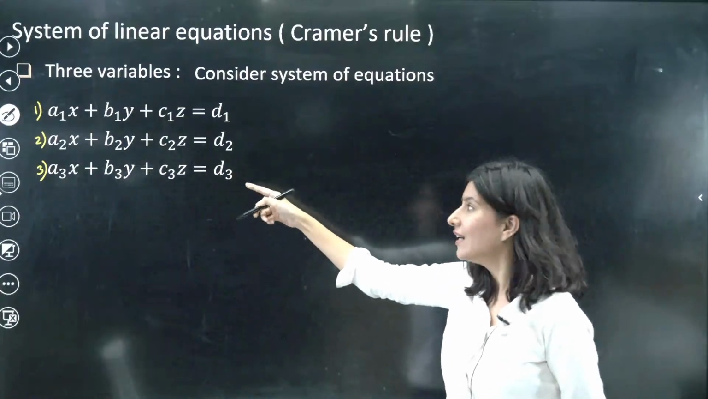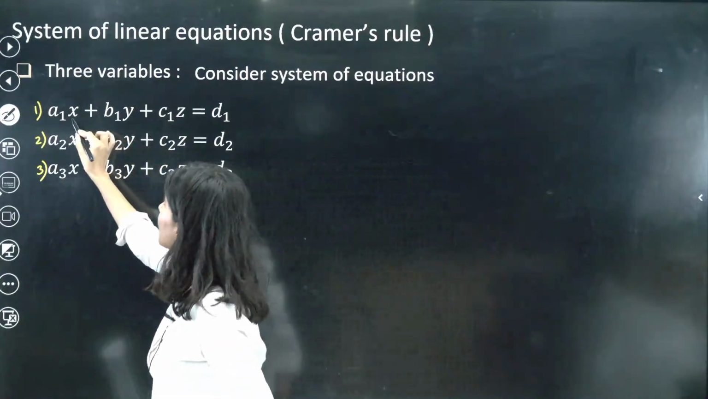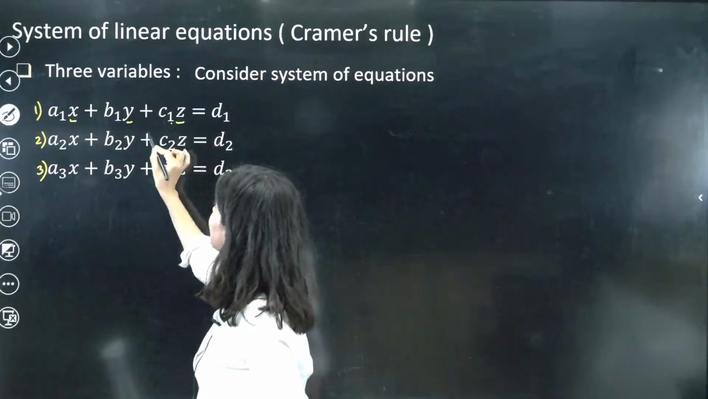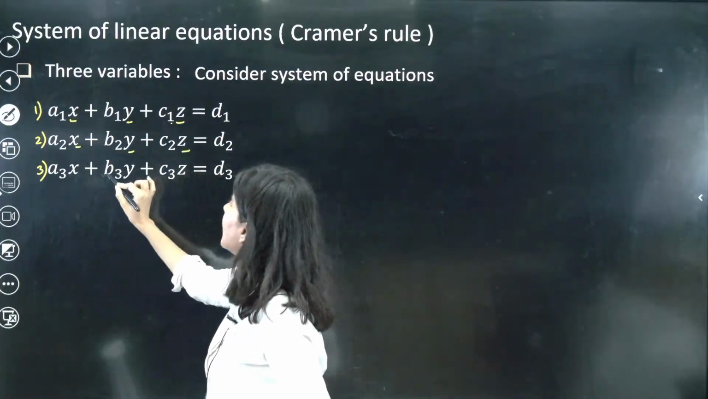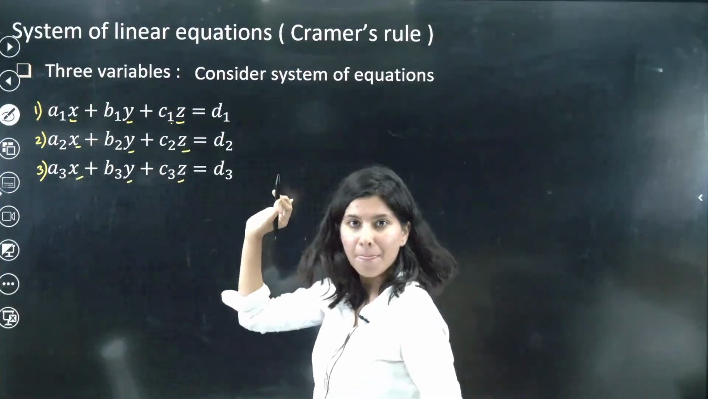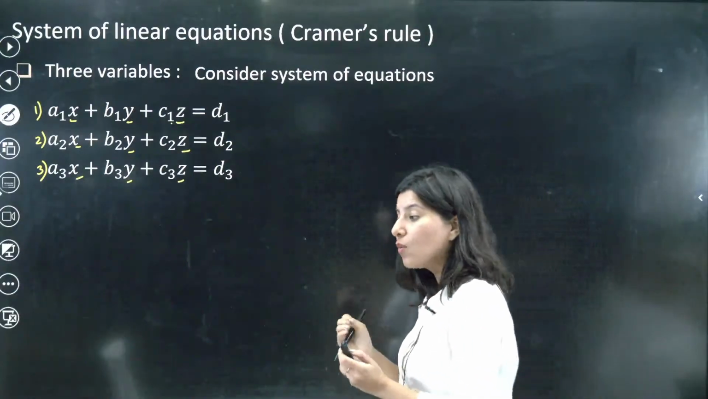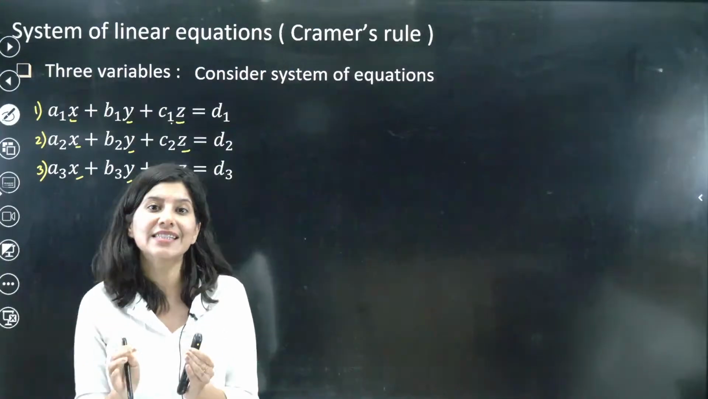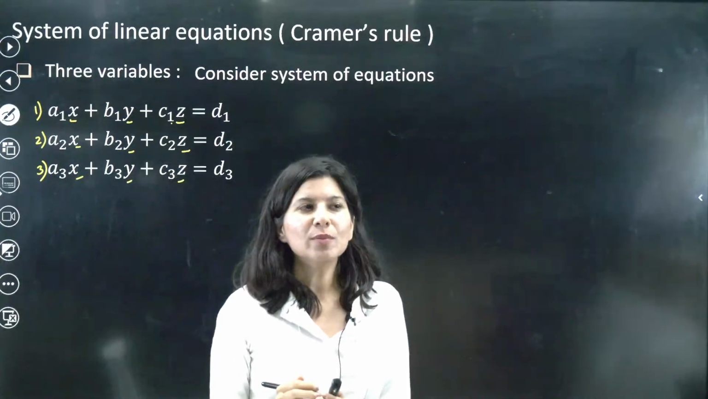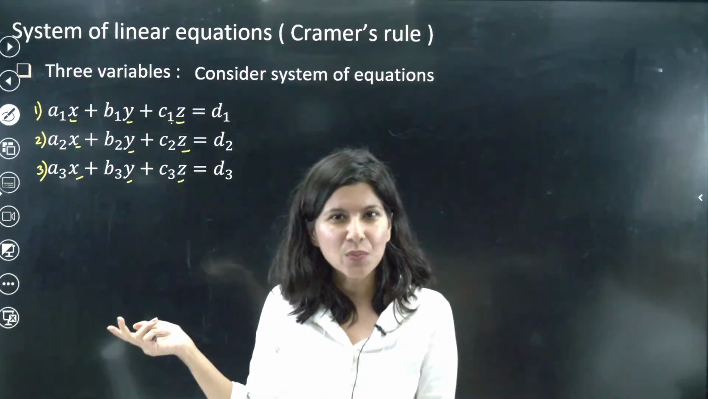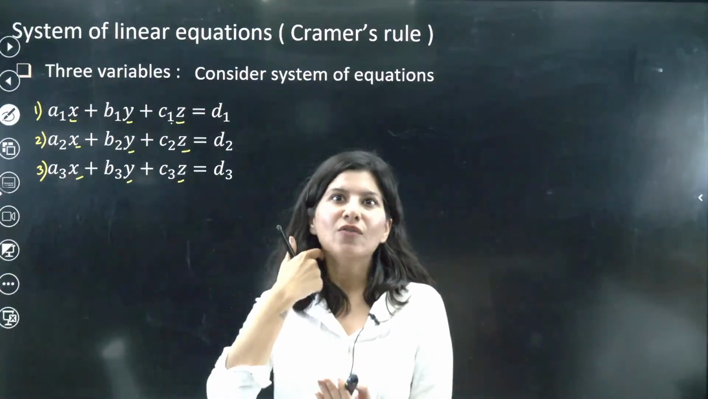First, second and third, and you can see there are 3 variables involved: x, y and z. 3 equations, 3 unknowns. So now what we need to do is solve these 3 equations. Now you must be thinking, ma'am, to solve these 3 equations for x, y and z,